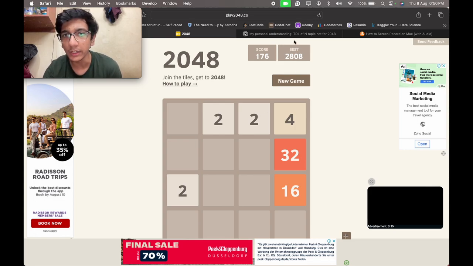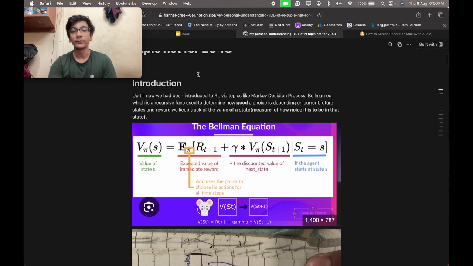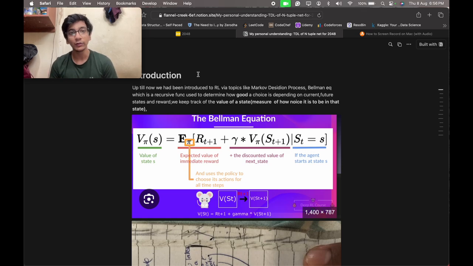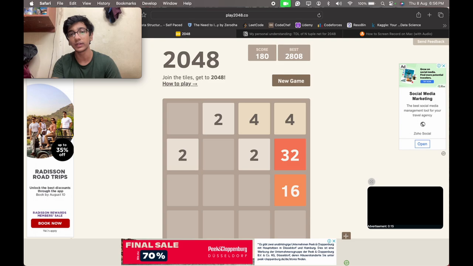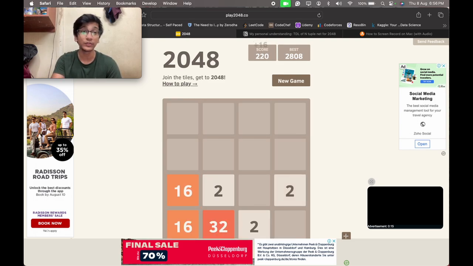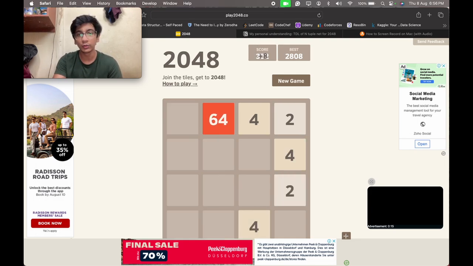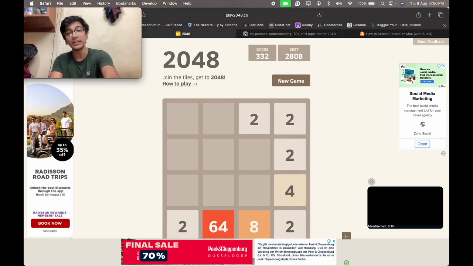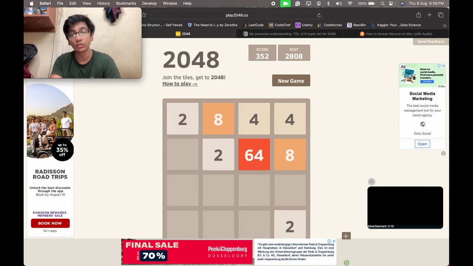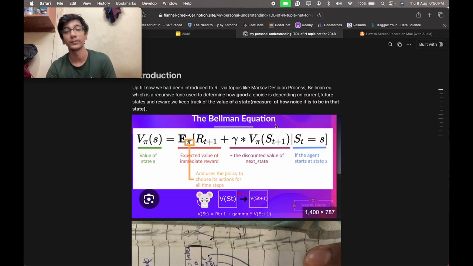Now, according to the proposed solution, my solution is to use reinforcement learning. As we know, the reason 2048 is difficult to play with machine learning is that it is a random game. It is a stochastic event. We don't know, if we swipe, where the next tile would be. If the next tile position were known, it would be quite an easy game, and even machine learning would not be required to solve this game. But as you can see, the new tile position is random, so we need reinforcement learning to do this.